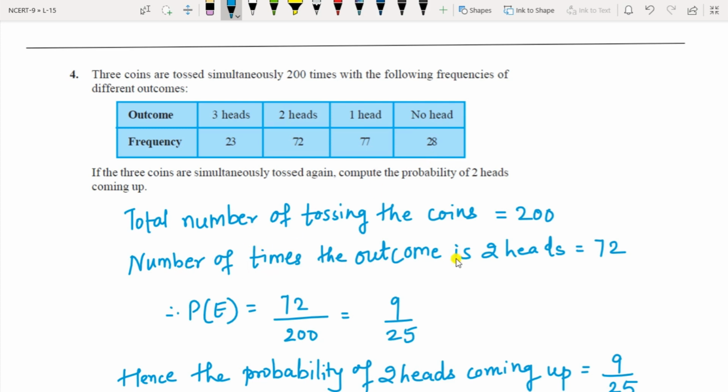If the 3 coins are simultaneously tossed again, compute the probability of 2 heads coming up. So they are asking only for 2 heads. Total number of tossing is 200, number of times the outcome is 2 heads is 72. So probability is 72 by 200, that is 9 upon 25.